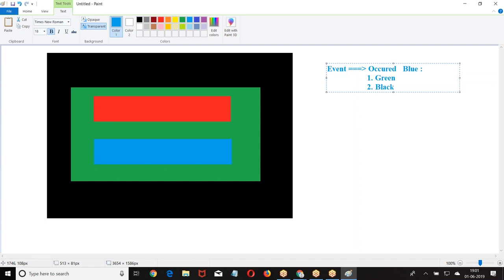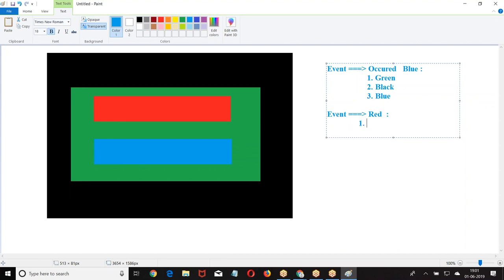Blue, green, black. This is a component level event. Now, when the event occurs on red, who can handle it?